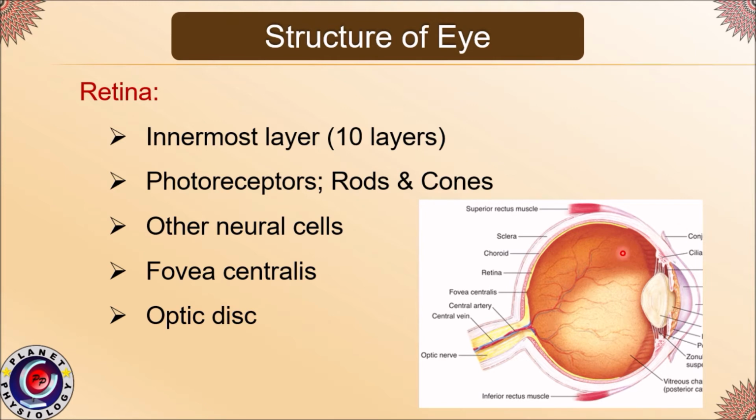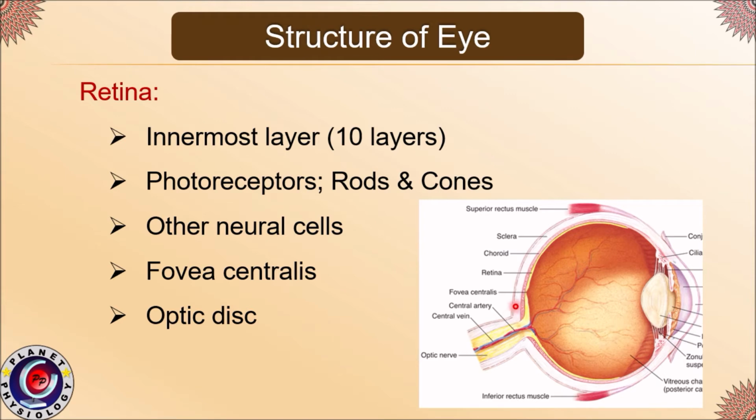Now if you see this retina shown in yellow color in this picture, you can see at the posterior pole this retina is thin, and this is called the fovea centralis. This is the part where your visual acuity, or the clarity of the vision, is maximum.